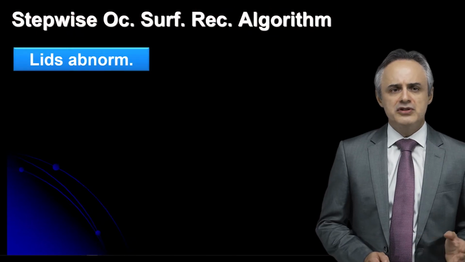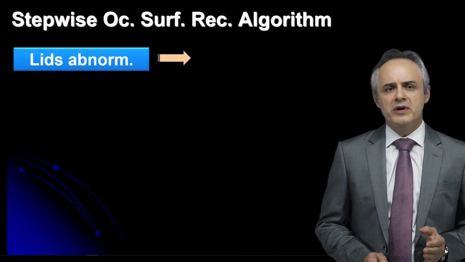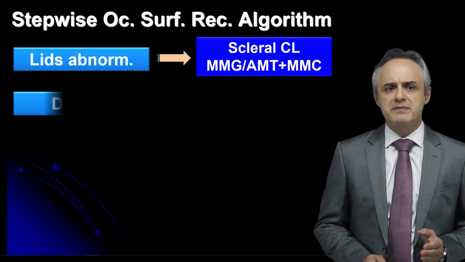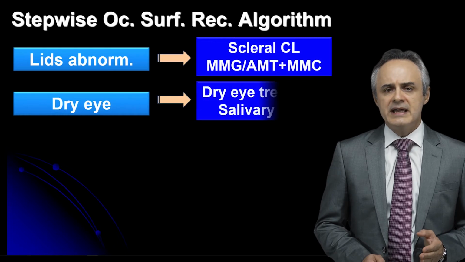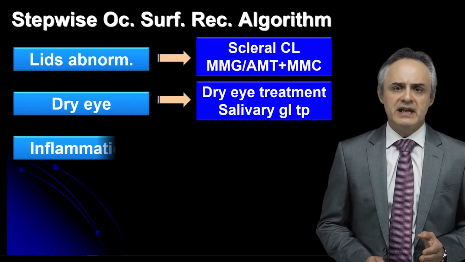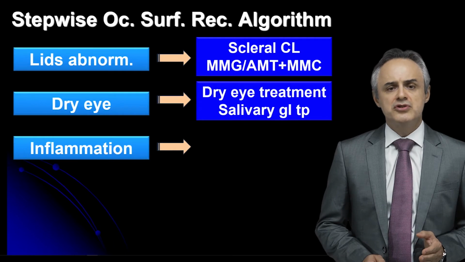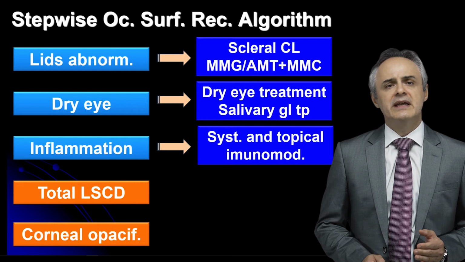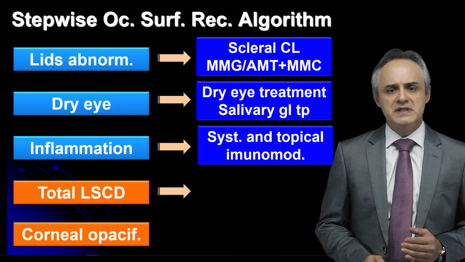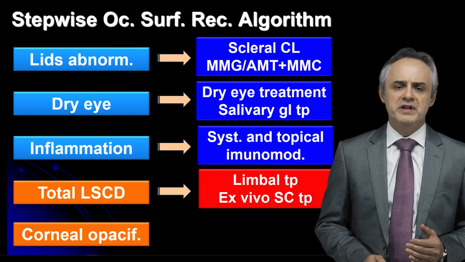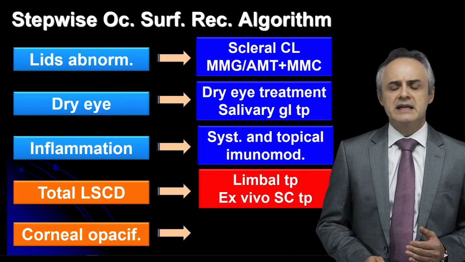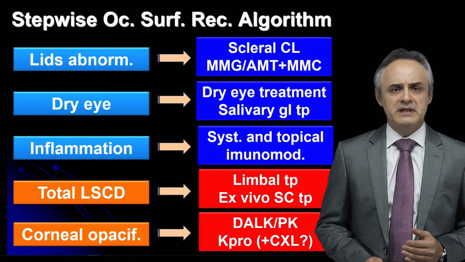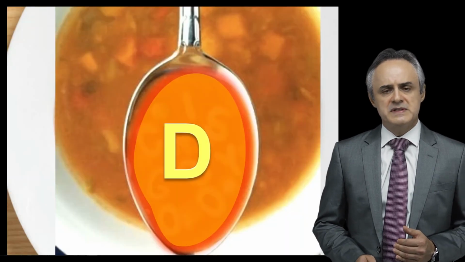So that's why you need to follow a stepwise algorithm to rehabilitate the vision of these patients. First, dealing with the problems of the lids, then the dry eye, and sometimes you need surgeries such as salivary gland transplantation. Then you need to deal with the inflammation systemically and topically to finally achieve the limbal stem cell deficiency stage where you can do the procedures I'm going to discuss. And finally, at the end, the corneal opacification, where sometimes you need to do corneal transplantation or keratoprosthesis.